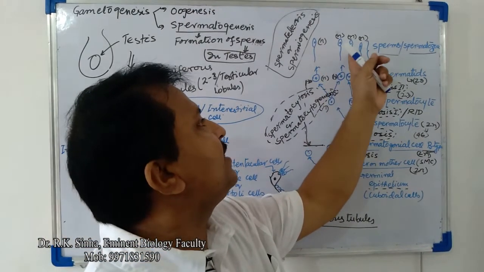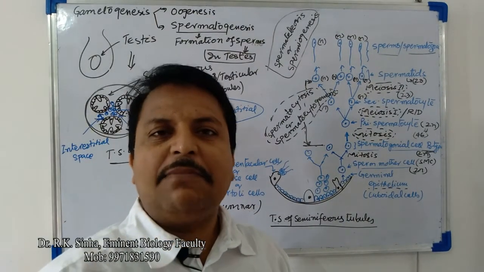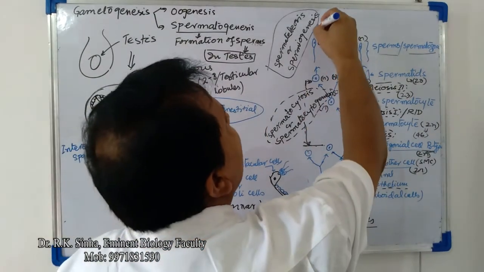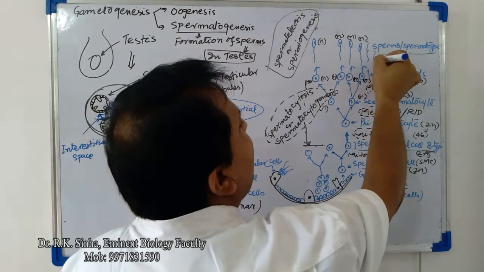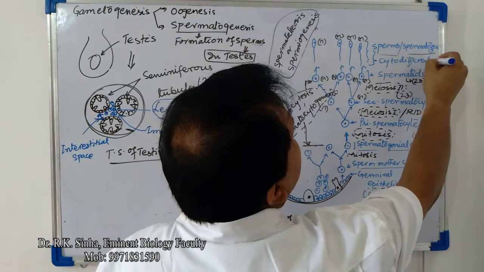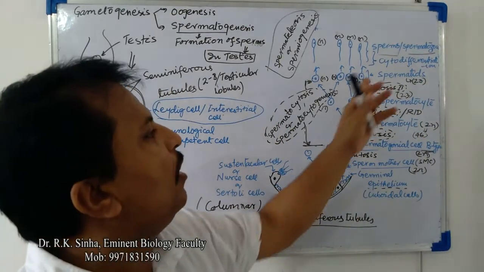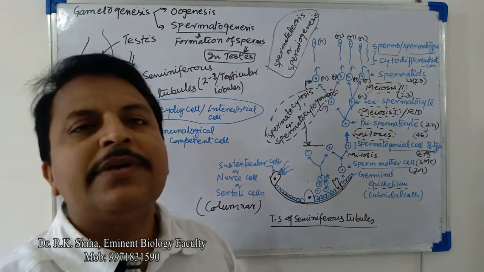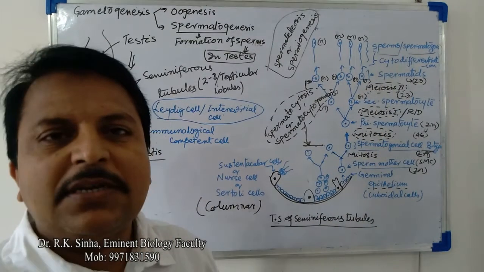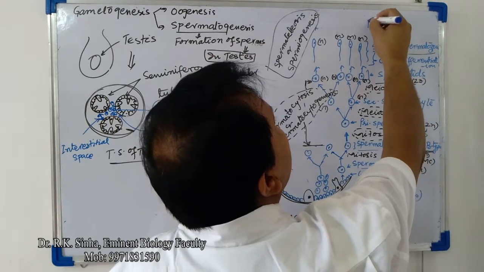It means these cells are differentiated cells. They can't divide, but they will perform a specific function. Due to cytodifferentiation, all the spermatids will turn into sperm or spermatozoa. This is the functional male gamete.